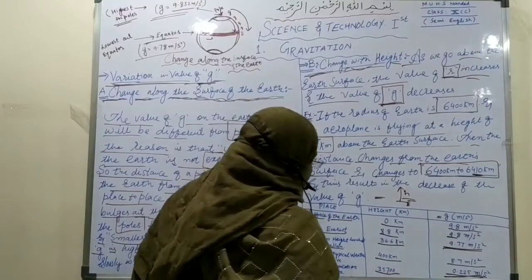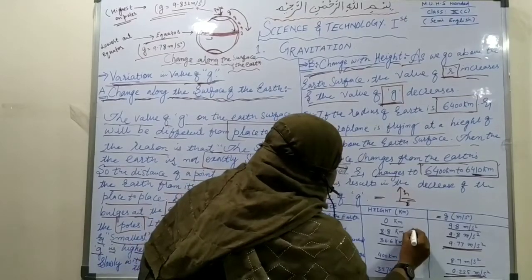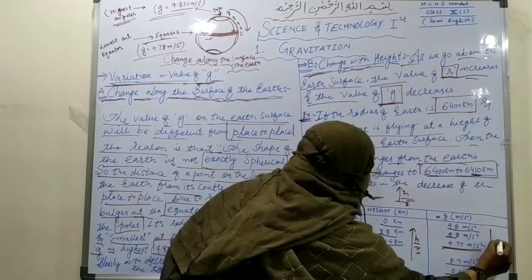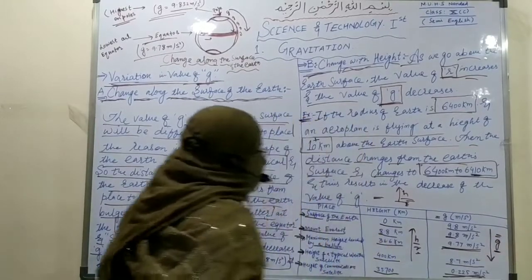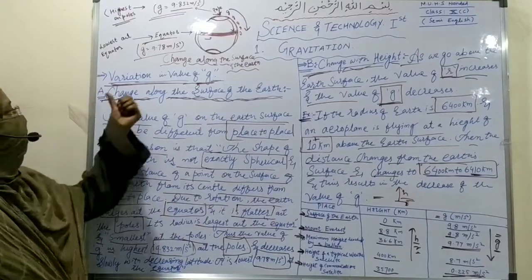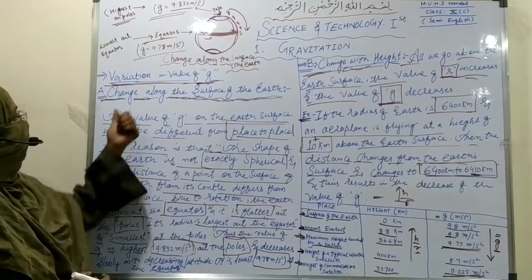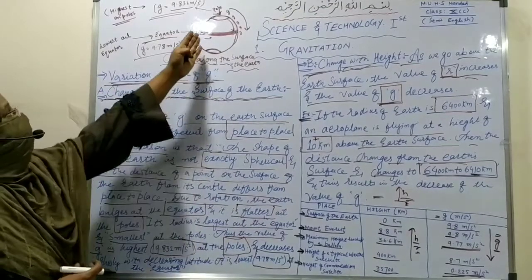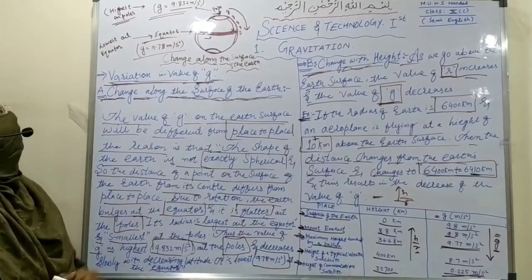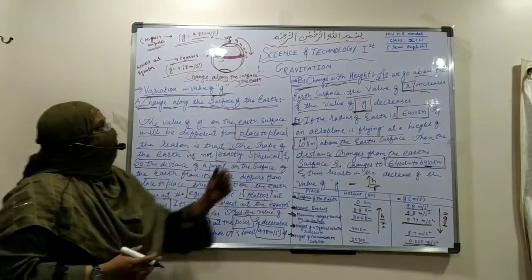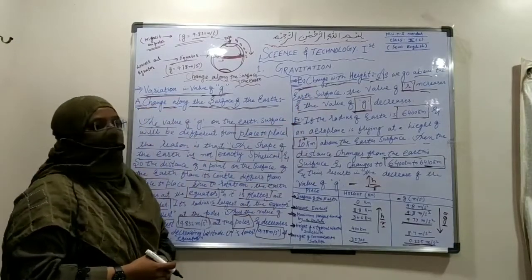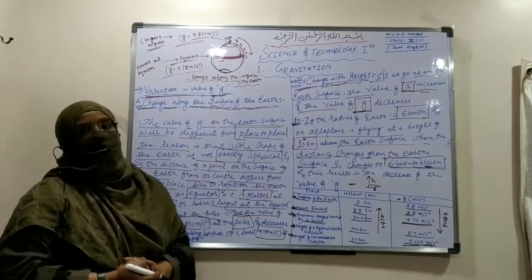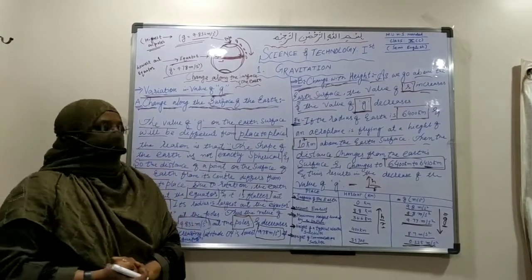So students, we have studied that as we increase the radius or the height, there is a decrease in the value of g. We have studied the variations of the value of g on the surface of the earth with latitude: it decreases from pole to equator. With change in height, as we go farther away from the earth's surface, the value of g decreases. We will continue this to the next.